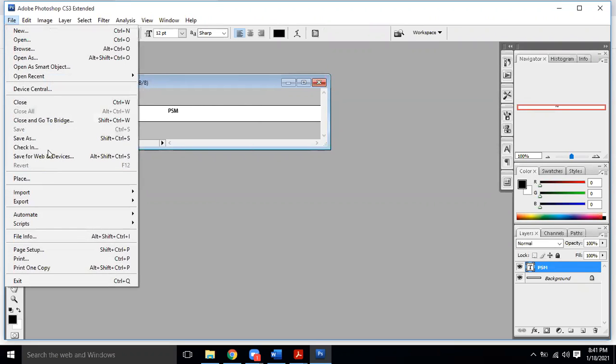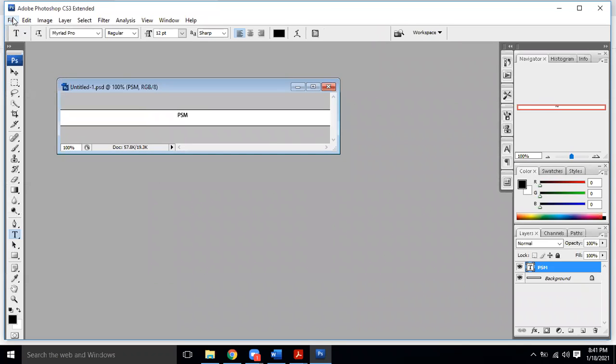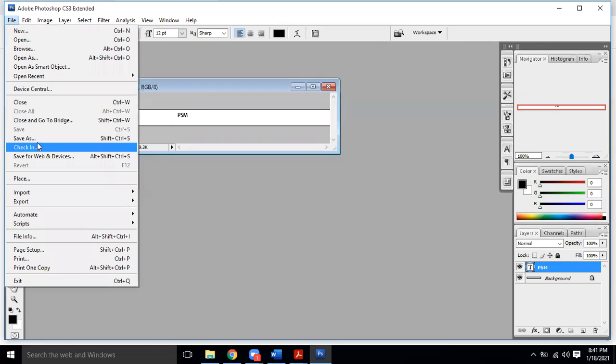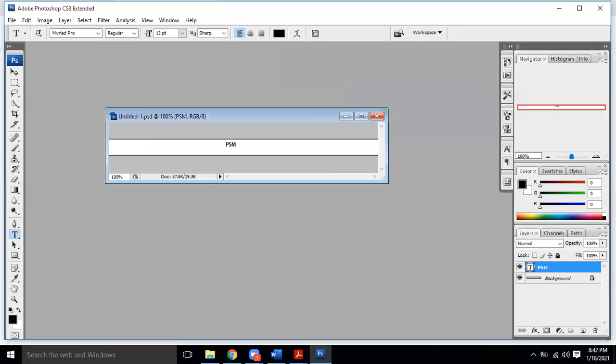So when we go to save for web and devices, because normally a PSD file is only opened in Photoshop. Photoshop document is opened only in Photoshop. That's why you need a format which is easily compatible, which could be opened in any operating system quite easily, inside the web browser, etc. Yes, can anyone else say something?